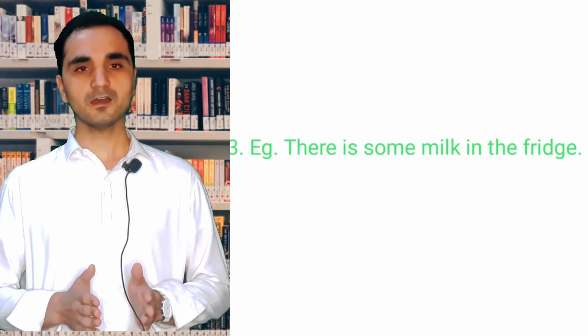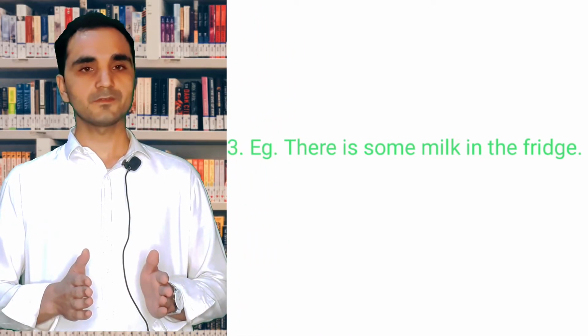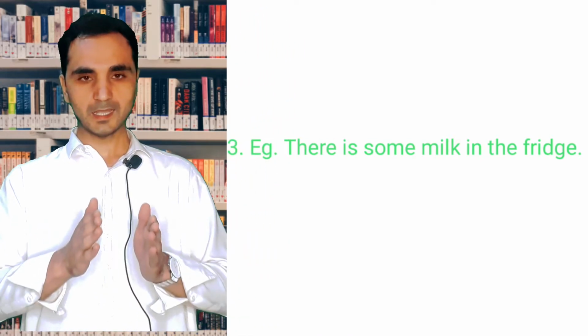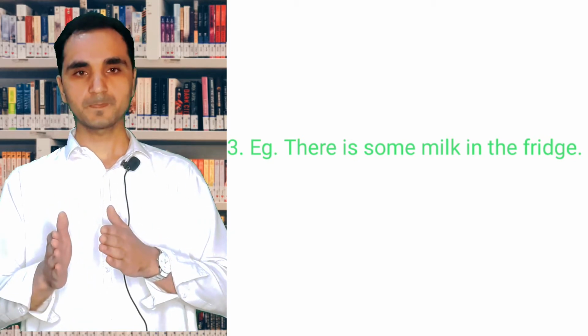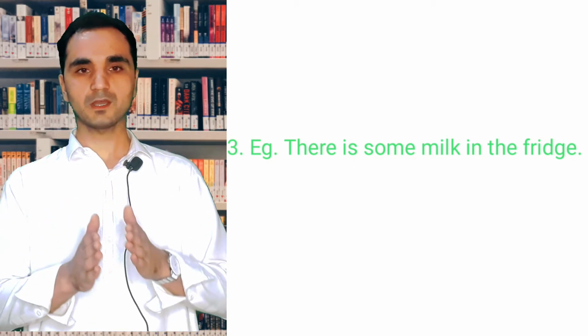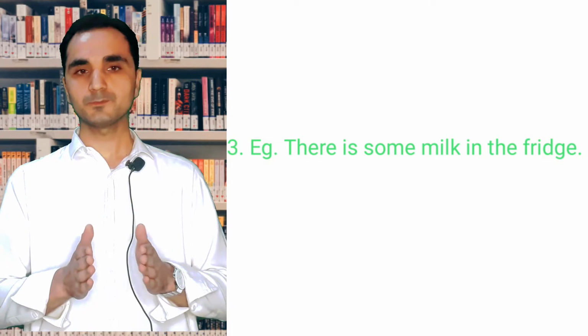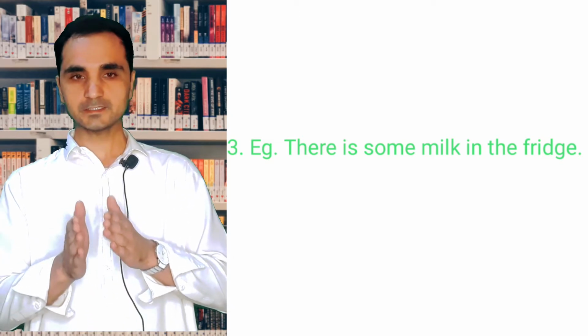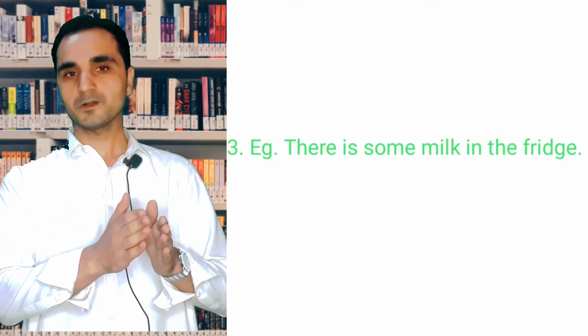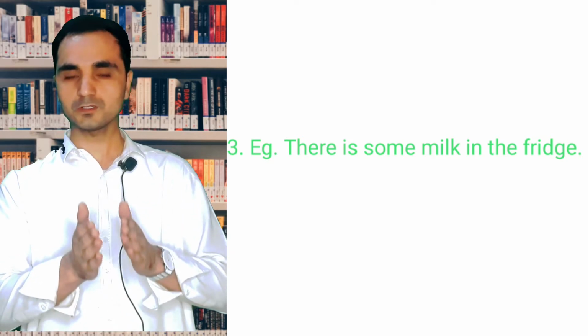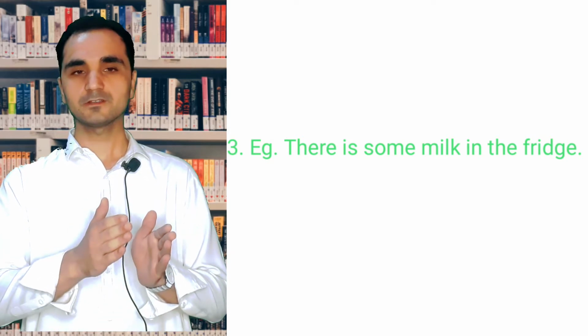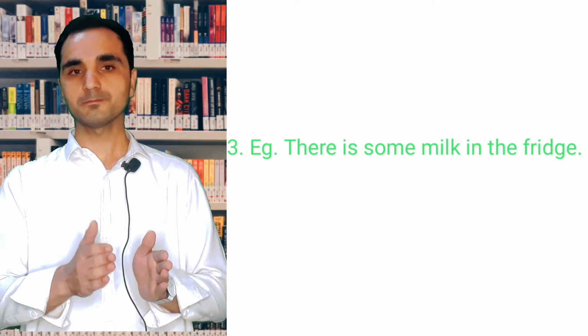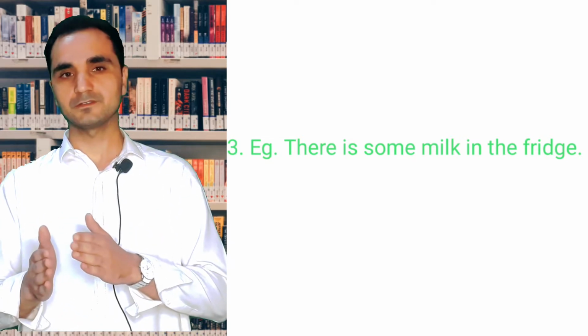Let's take another example, that there is some milk in the fridge. So the fridge is a noun, and before the noun there is a preposition. That preposition is in, and this in connects the other parts or other words of this sentence, that there is some milk in the fridge.